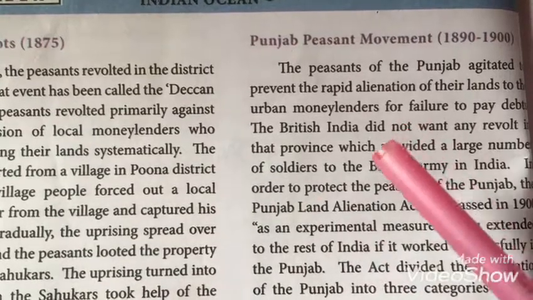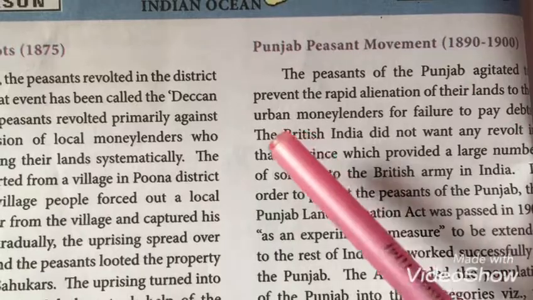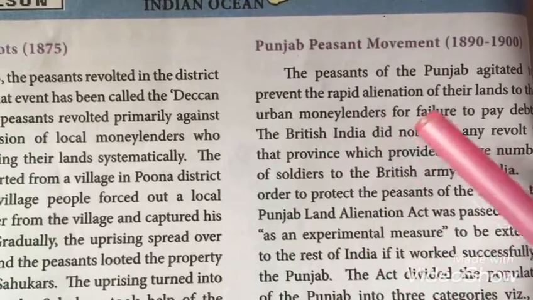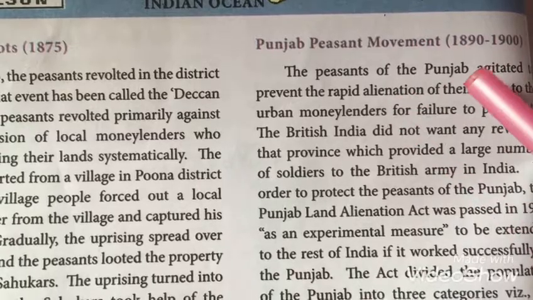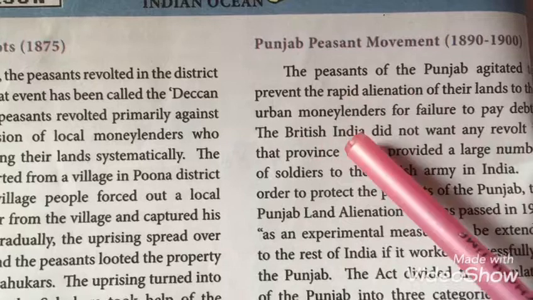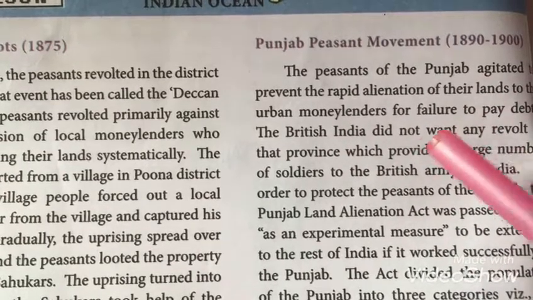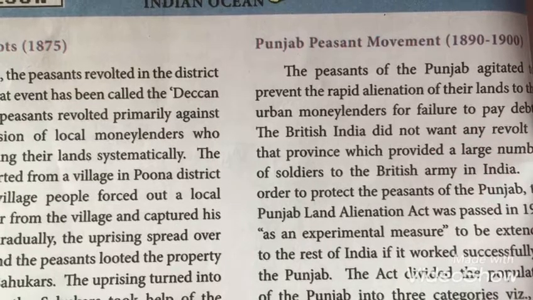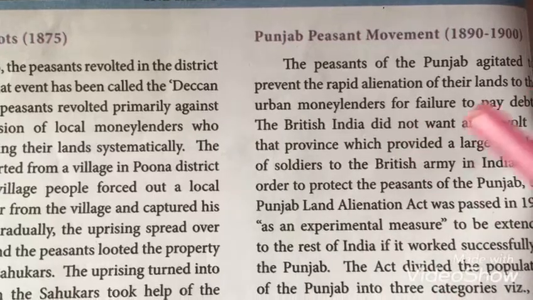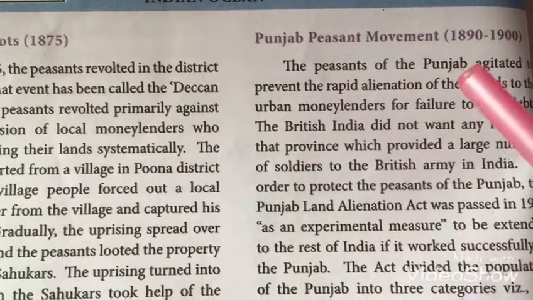So the farmers who lived in Punjab lent money from the urban money lenders. I hope you know what money lenders are, right? So the farmers borrowed money from the money lenders and couldn't return it back to them. So the money lenders occupied the land of the farmers. So the farmers started their revolt against the money lenders. This is the major problem in the Punjab peasant movement.